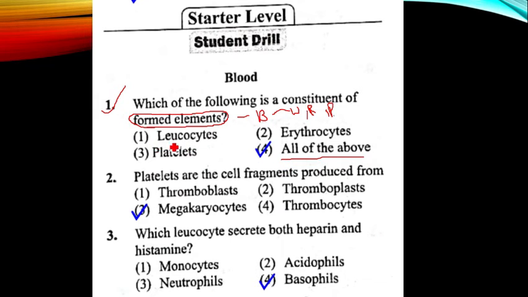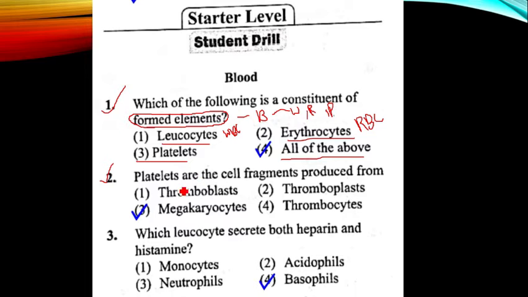Why? Because in option 1 they have given leukocytes, those are formed elements only. Leukocytes means WBC. Next, in option 2 they have given erythrocytes, means RBC. Those are also formed elements of blood. In option 3 they have given the platelets. Platelets are also formed elements. Hence all of the above is our answer. Question number 1, option 4 is our answer.